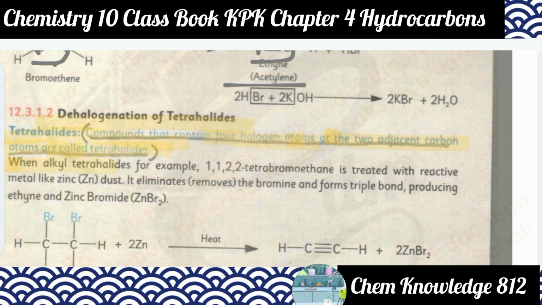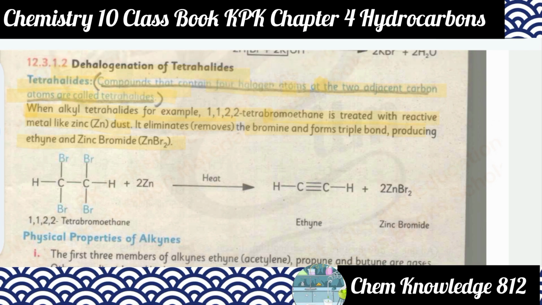When alkyl tetrahalides, for example 1,1,2,2-tetrabromoethane, are treated with reactive metals like zinc dust, it eliminates or removes the bromine and forms a triple bond, producing ethyne and zinc bromide.